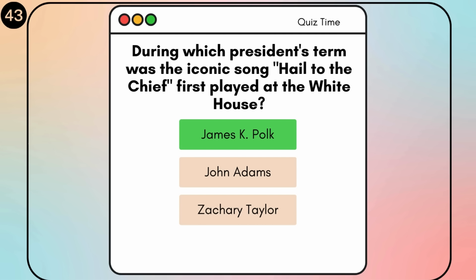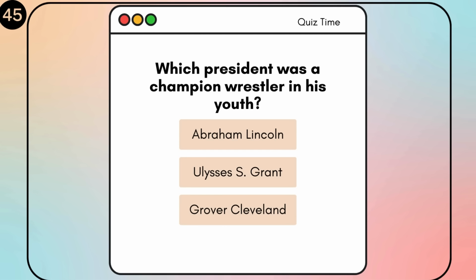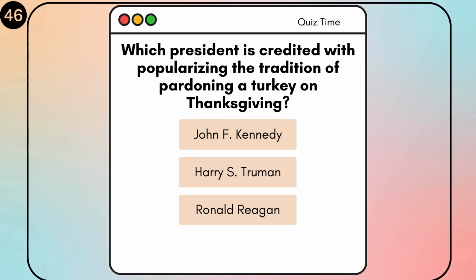Which president had a pet alligator while in the White House? Herbert Hoover, John Quincy Adams, Martin Van Buren. John Quincy Adams. Which president was a champion wrestler in his youth? Abraham Lincoln, Ulysses S. Grant, Grover Cleveland. Abraham Lincoln. Which president is credited with popularizing the tradition of pardoning a turkey on Thanksgiving? John F. Kennedy, Harry S. Truman, Ronald Reagan.